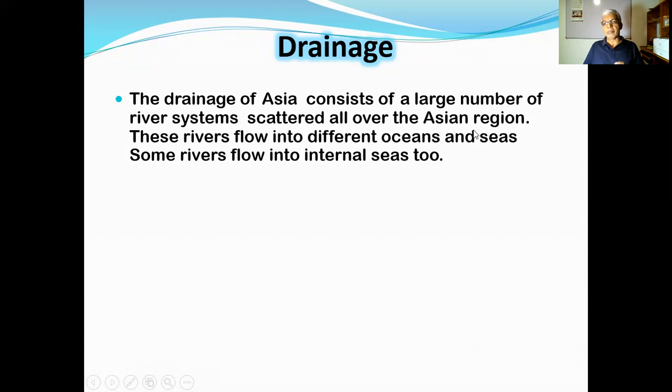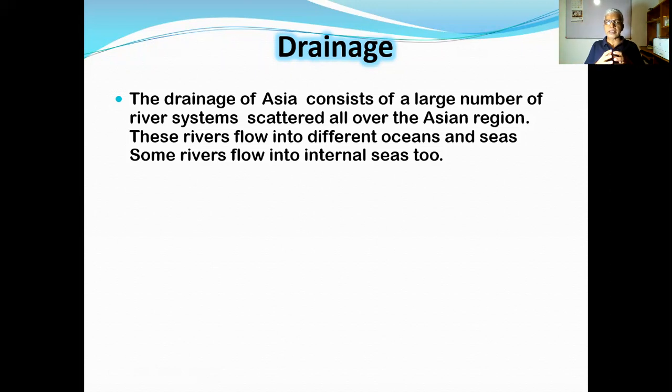When you go to the Asian map, especially showing the drainage pattern of the Asian region, you can see that this drainage system mainly consists of a large number of river systems. These rivers collect the water from the land to the sea, and some rivers flow into the internal seas. Like that, they remove the water on the surface from land area to sea area.